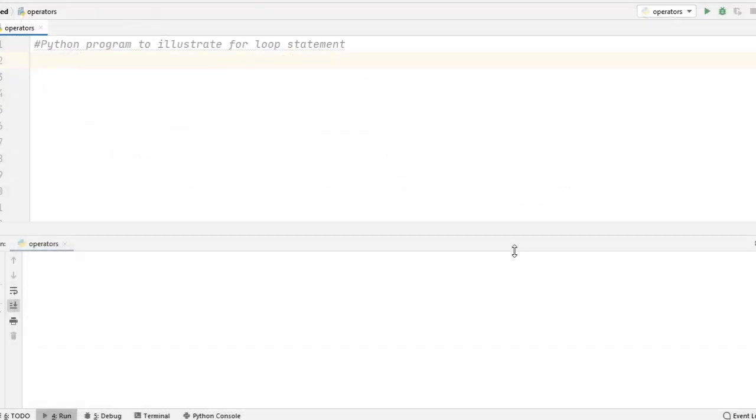To better understand the for loop, let's take a simple example. So for that I write the syntax of a for loop. First I mention for, then a loop control variable, let A be my loop control variable. Then after that, in is also a keyword. And then we can define either a range or a sequence. So here I am using a sequence and my sequence value is Python.